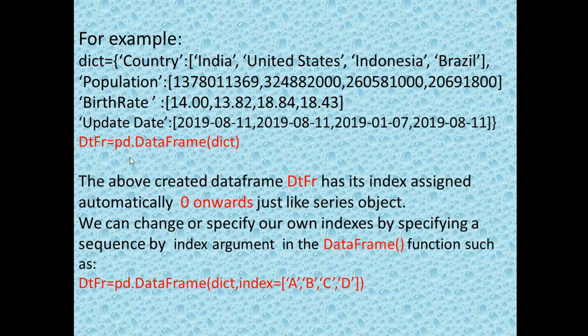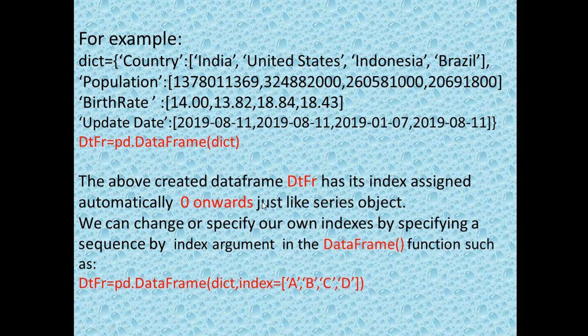Clear? So the above created dtfr is the name of the data frame. The above created dtfr has its index. When you see the output, its index will be assigned automatically from 0 onwards, meaning 0, 1, 2, 3, 4, just like a series object. Clear? That means country, population, birth rate and update date will be considered the columns of the data frame, and its row index will be represented by 0, 1, 2, 3 by default.